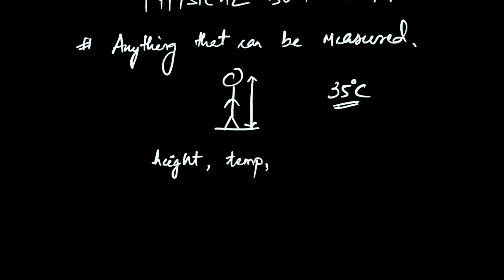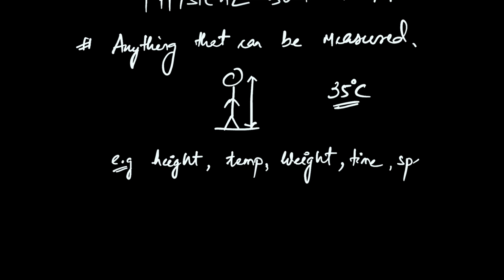Or let's say you want to find the weight of your body. Your weight is also a physical quantity. So anything that can be measured is a physical quantity. It could be time. What's the time now? You can say it's 9 a.m. It's been 15 minutes. So you can assign a numerical value. Every time you can assign a numerical value to something, it means that you can measure that using some kind of instrument. So time is a physical quantity. Likewise, you can give many examples: area, force, velocity, speed, and so on.